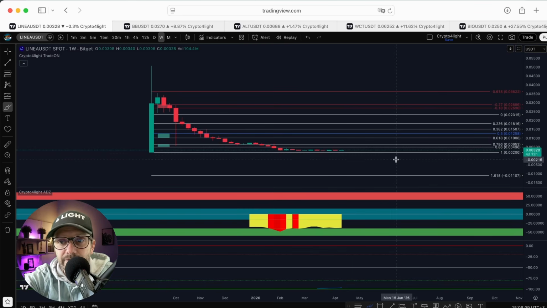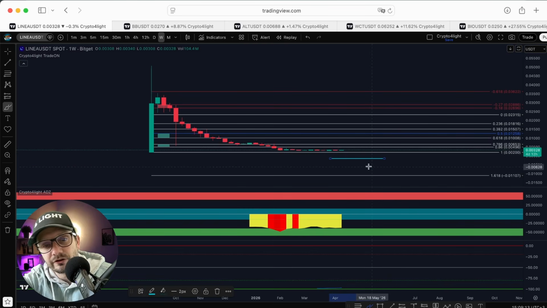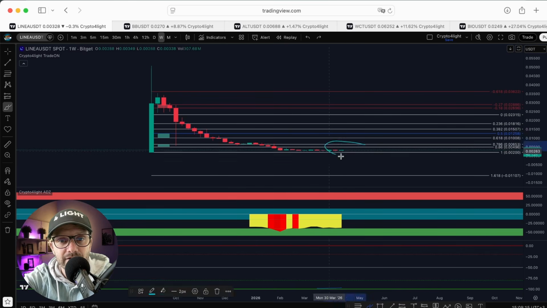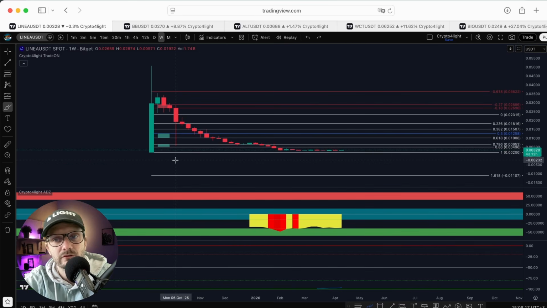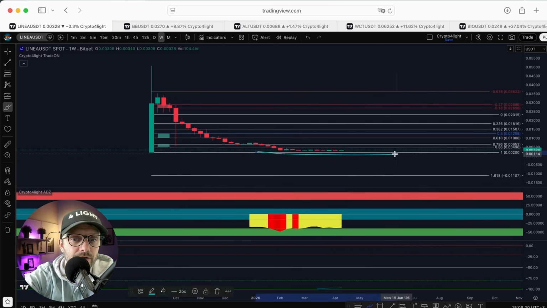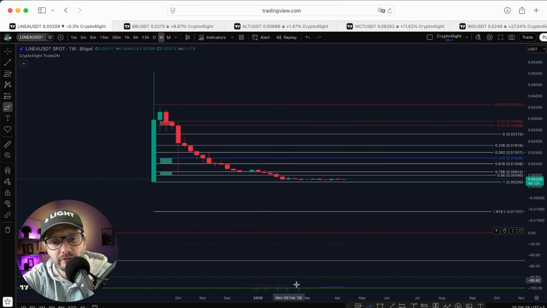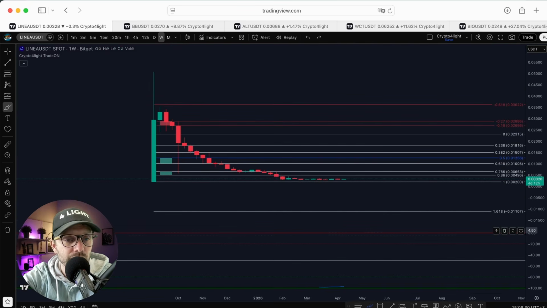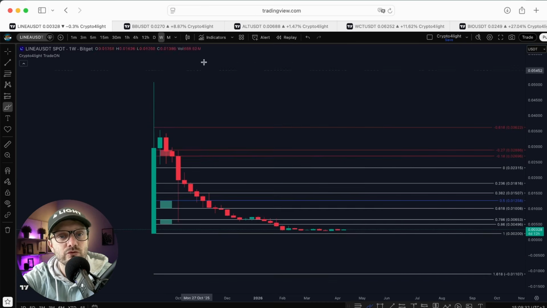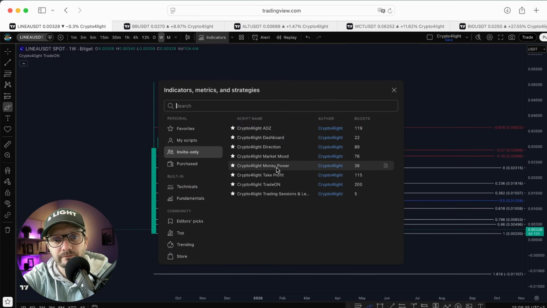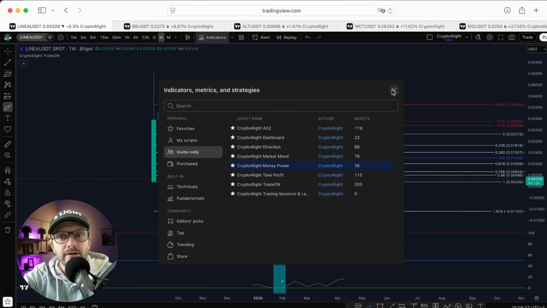Definitely. The invalidation is 0.202. Starknet under here. If we drop and invalidate the idea, these zones will become like resistance zones, and under is just open space, because we can't know where the price will stop. Pretty simple. Based on the ADZ indicator, we're in accumulation. Bullish. Based on the direction indicator, we lay down at the bottom, bullish, but without any signals to buy or accumulate, but only on the direction indicator.